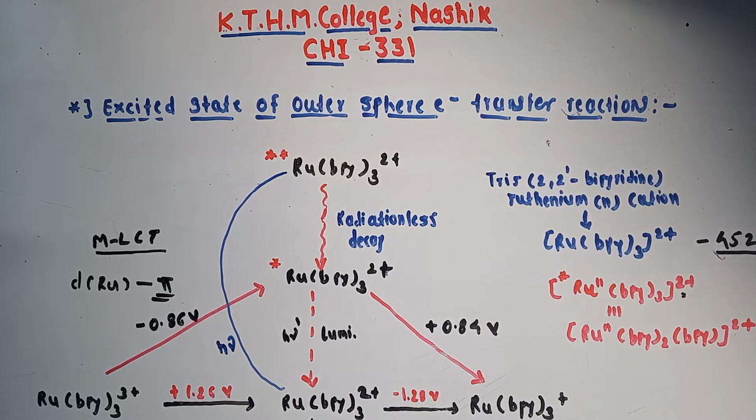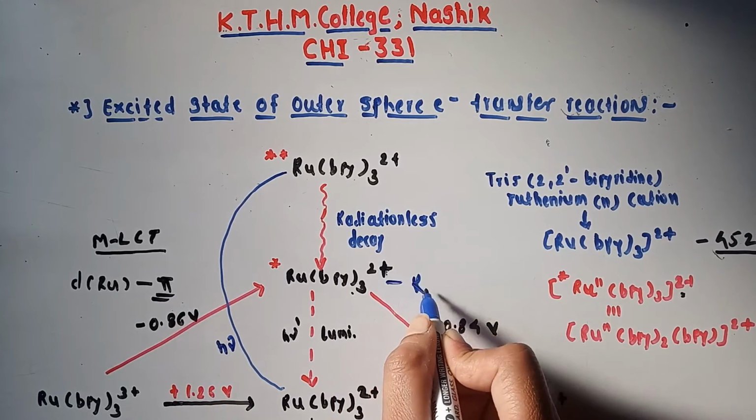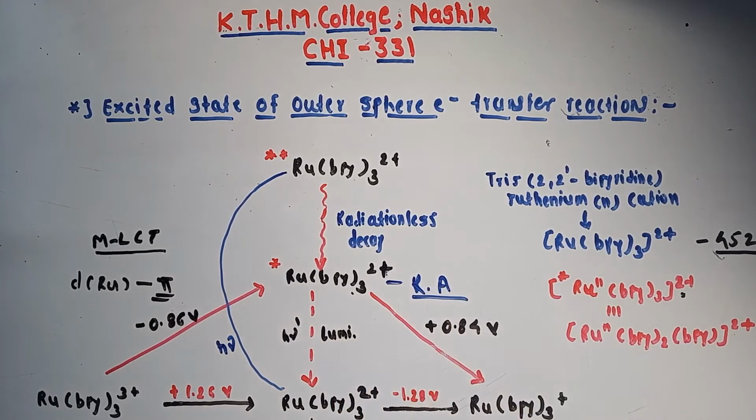As we have already transferred an electron into the antibonding orbital of the ligand, the availability of that electron makes this excited state cation a better reducing agent than the ground state cation. And also there is a hole created at the ruthenium center because it gives up the electron.